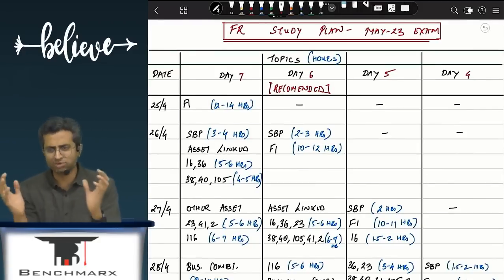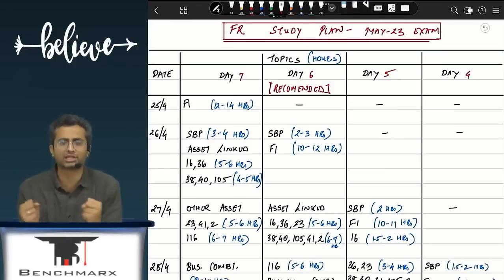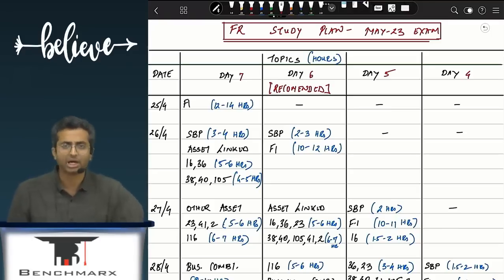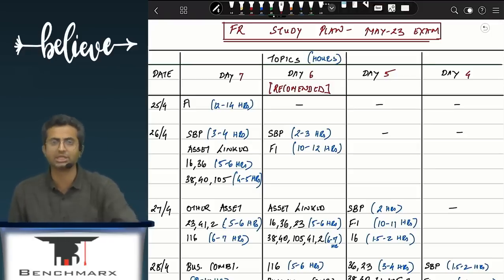What we have done is we have given the indicative hours in blue against each of these topics. I'll broadly discuss the sequence that ideally needs to be followed, whether you're doing 7 days, 6 days, 5 or 4. Ultimately, in each of these plans, the timelines individually will get compressed. Like you can devote maybe 12 odd hours under a longer plan for financial instruments, whereas you can devote lesser time, maybe around 7 or 8 hours in case of a shorter plan.